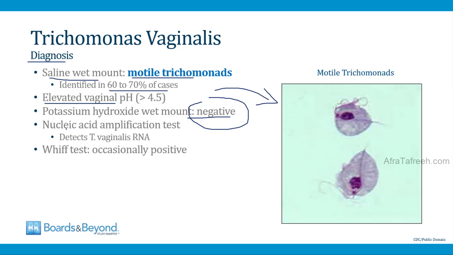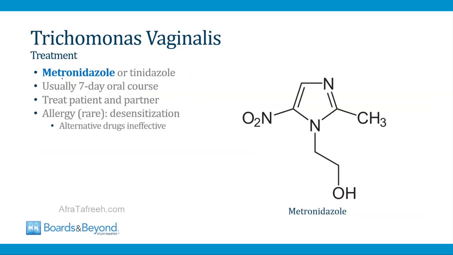You can send a sample of the vaginal discharge for nucleic acid amplification testing. This will detect Trichomonas vaginalis RNA. And then if you perform the whiff test like we described earlier, it's occasionally positive in Trichomonas. Classically, the whiff test is positive in bacterial vaginosis, but it can also sometimes be positive in cases of Trichomonas infection. The treatment of Trichomonas is usually with metronidazole, or sometimes a related drug is used called tinidazole.